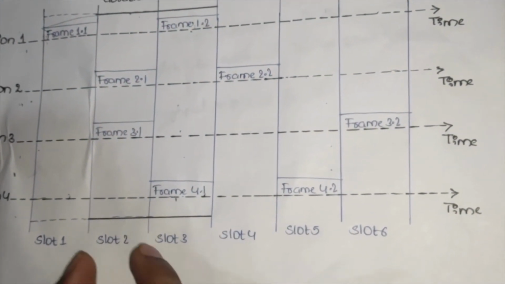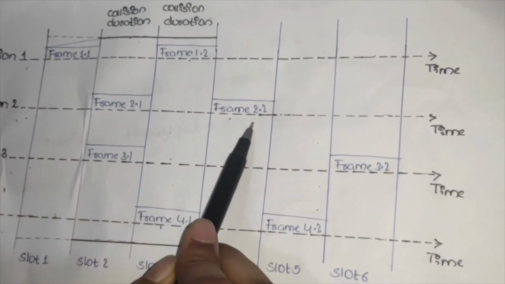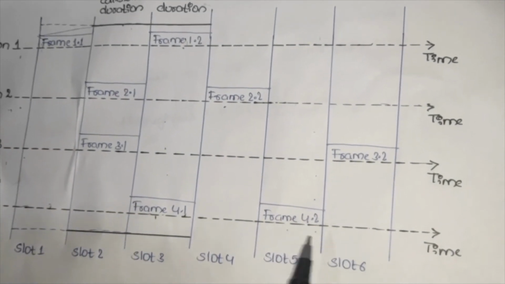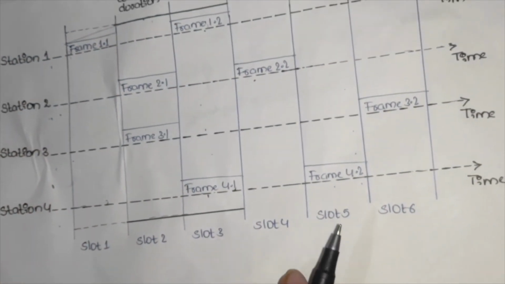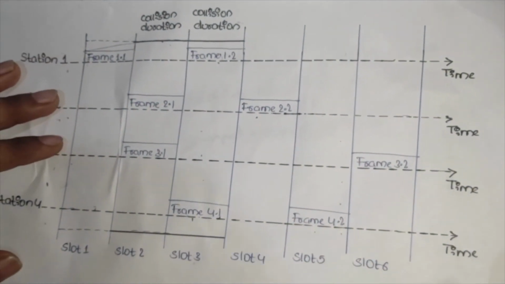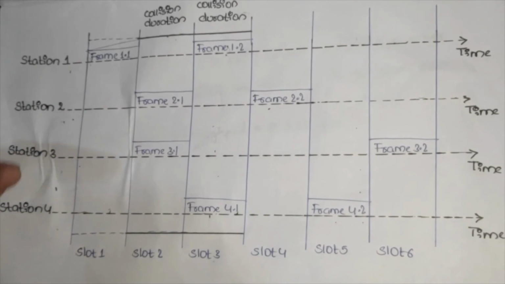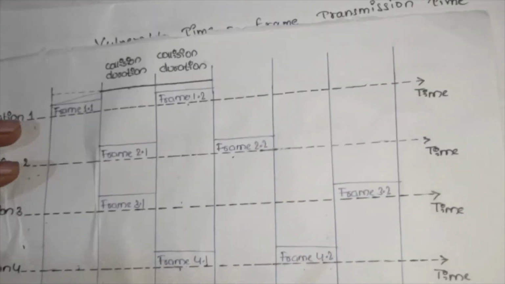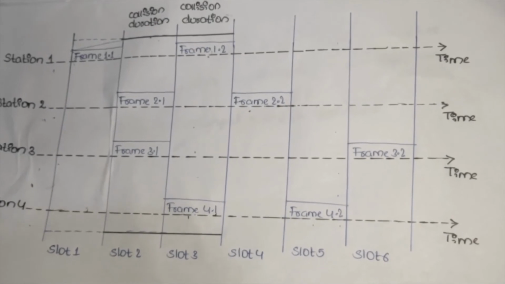The slot duration is the collision duration. In the next slot 4, station 2 has frame 2 data, so it sends it in this slot. Even station 4 had data in between, but it can't send in between because we have the slot allocation. So it will wait for the next slot. But we can observe that collisions are very rare in this, and very few collisions occurred. That's why this is an improvement. Compared to that, to get clarity, let's see the differences between the two.